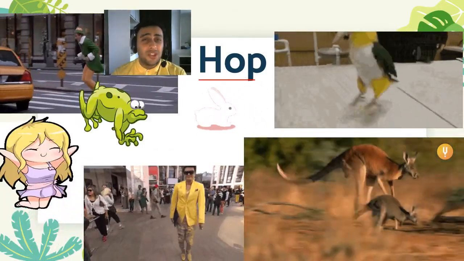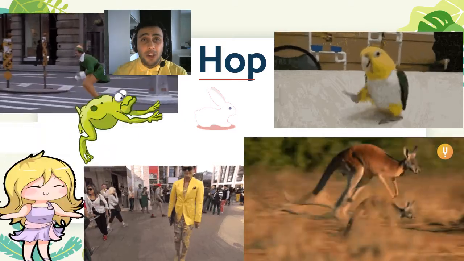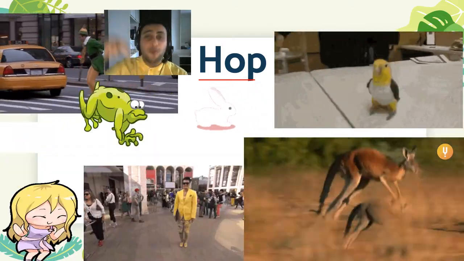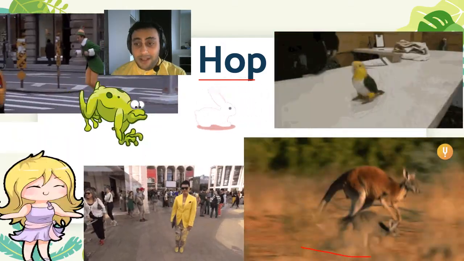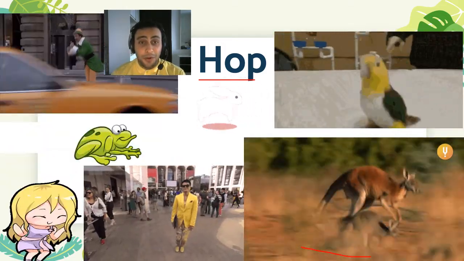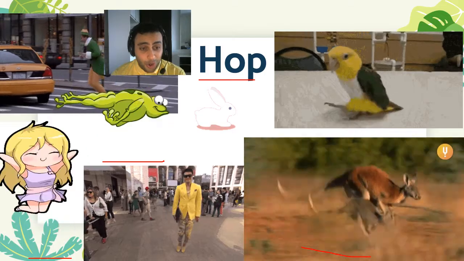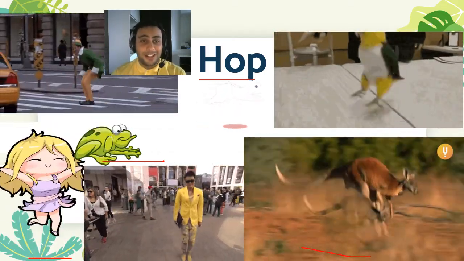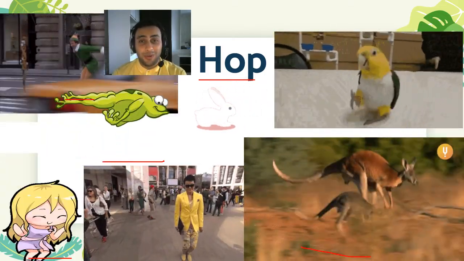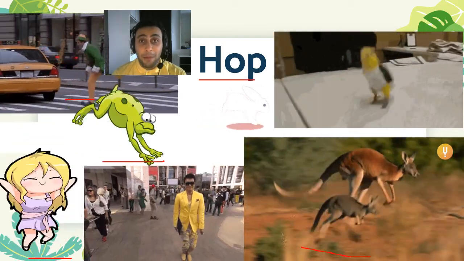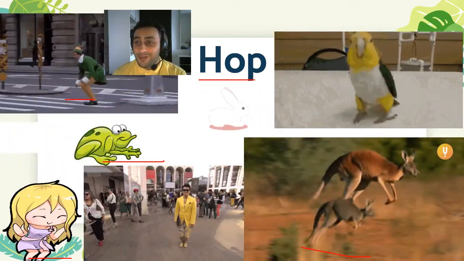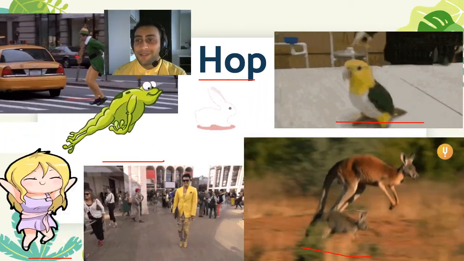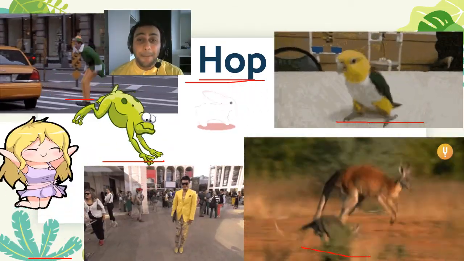Hop. It's just like jump, but not only once, but over and over and over. Like a kangaroo. Look at this kangaroo. It's hopping. Or this frog is hopping. This girl is hopping. Oh, this man is hopping too. But be careful. Don't hop in the streets like this guy. Look at this cute bird also hopping. Boom, boom, boom. So this is hop.